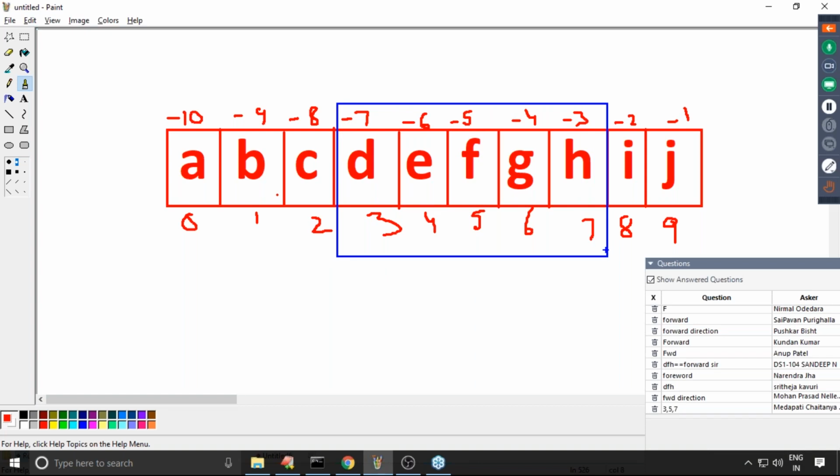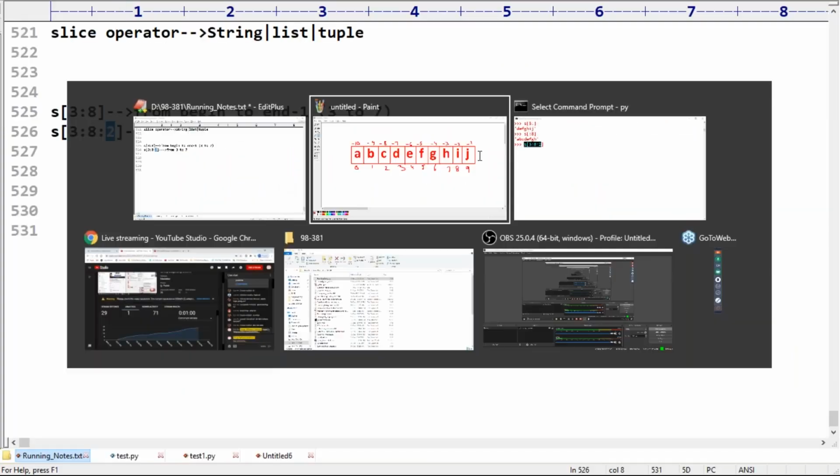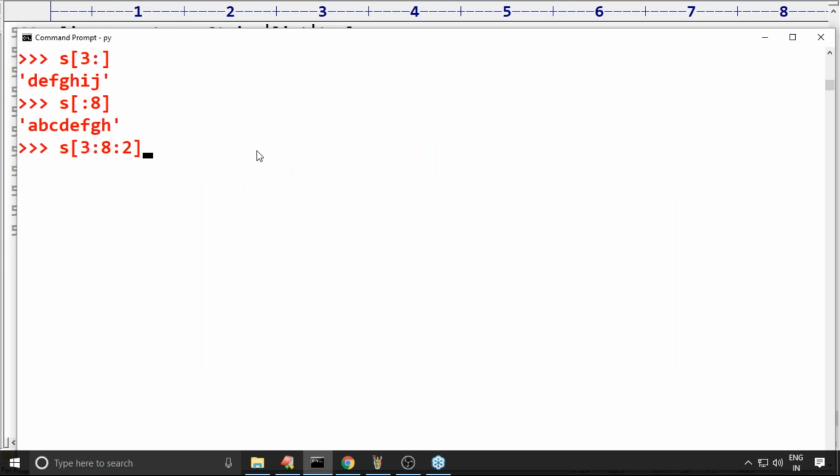Every time we have to consider the second character. Yes, here D and then F and then H. Because the step value is 2, you have to jump two locations, so every second character we need to consider: D, F, H. What is the answer we are going to get, sir? D, F, H. Let me cross check whether my analysis is correct or not. Please observe that carefully. Yes, D, F, H is the answer we are going to get.